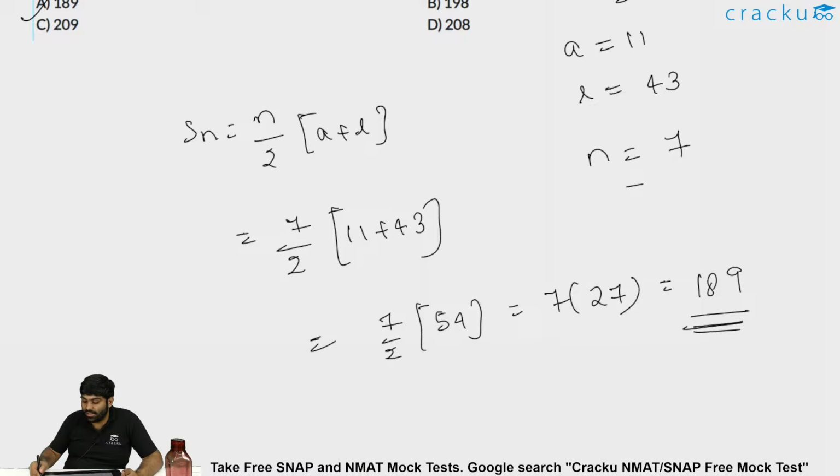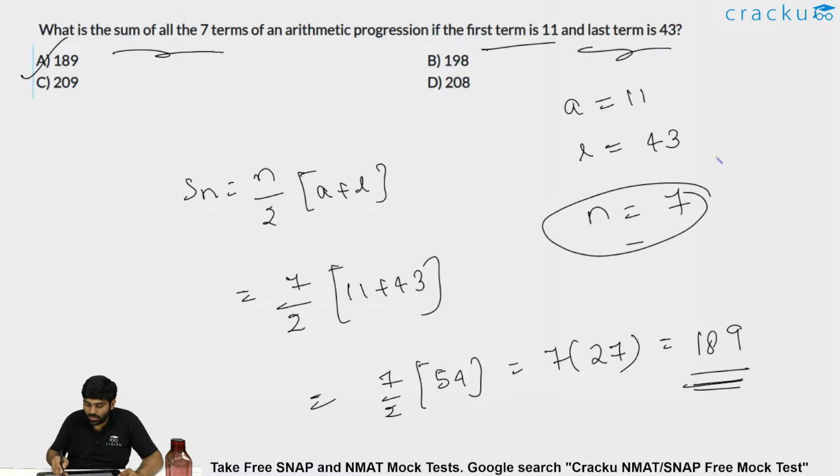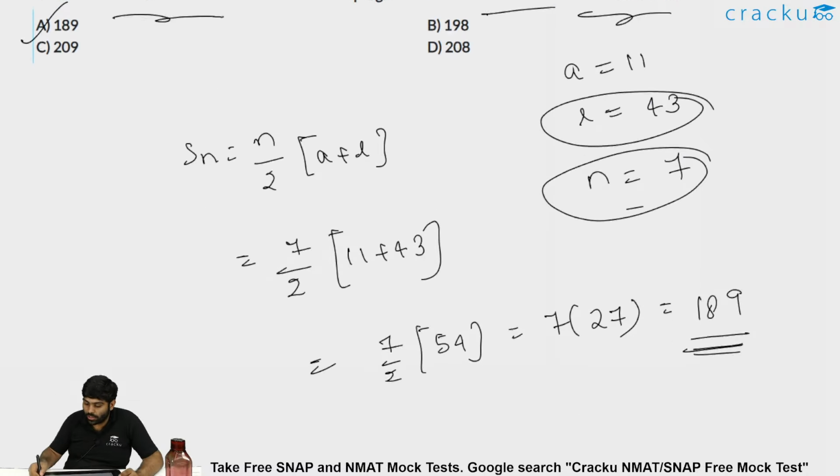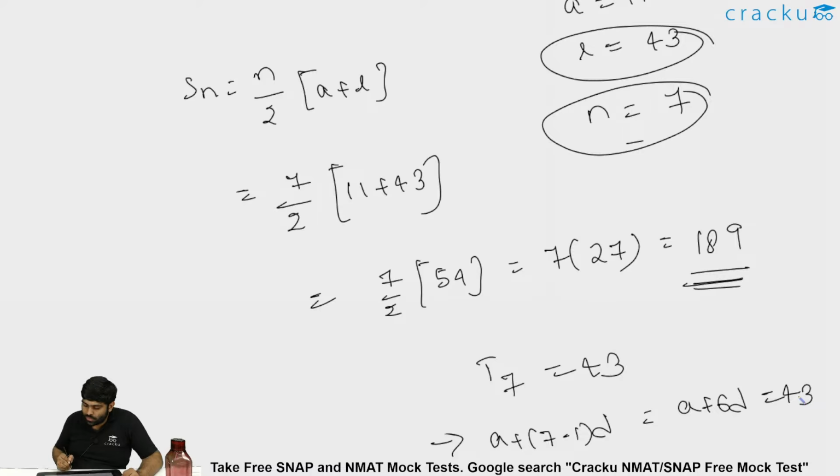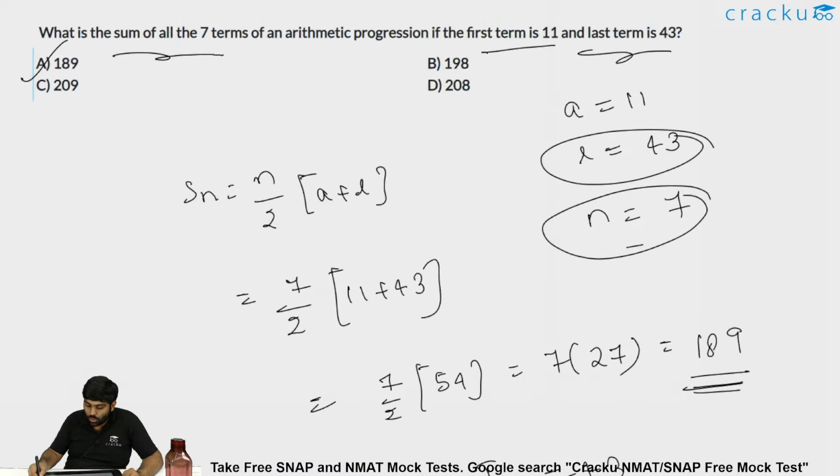The other way is, you know there are a total of 7 terms and the last term is 43. So the 7th term is 43. What is the 7th term? a + (n - 1)d, which is a + 6d. a + 6d is told as 43, and the first term is also given as 11, so a is 11.